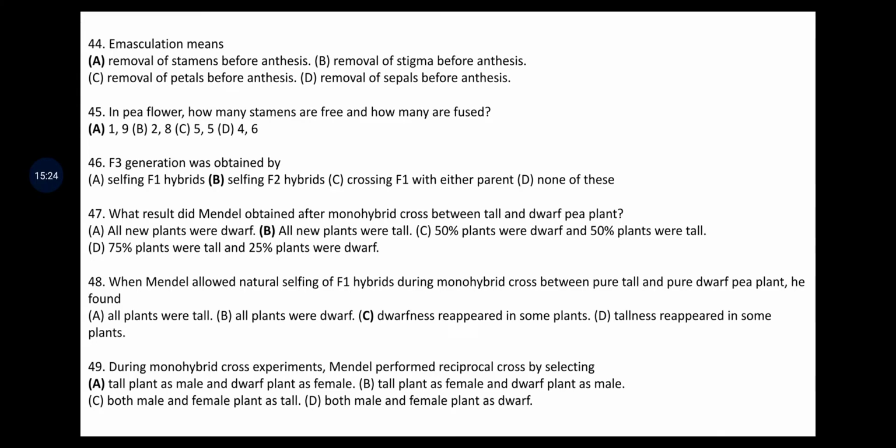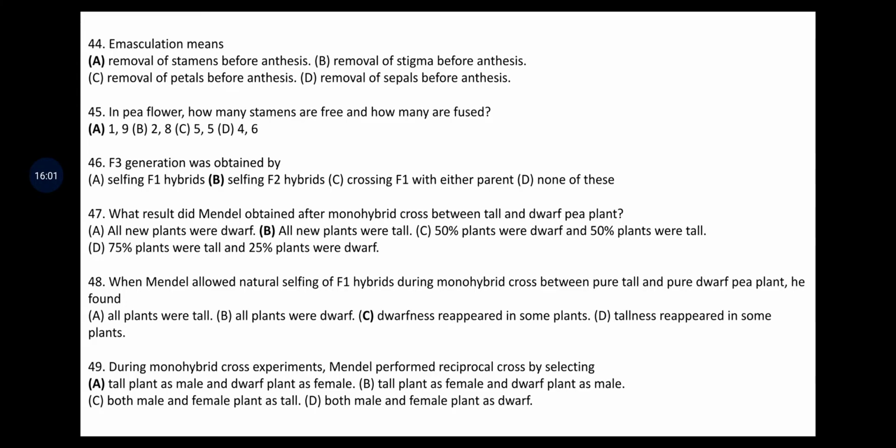What result did Mendel obtain after monohybrid cross between tall and dwarf pea plant? The answers are all new plants were dwarf, all new plants were tall, 50% of the plants were dwarf and 50 were tall, 75% was tall and 25% were dwarf. In F1 generation, Mendel obtained all new plants were tall, and in F2 generation, he got the segregation of 1:2:1, or if we talk about the phenotypic character, he got 75% tall plants and 25% dwarf plants.